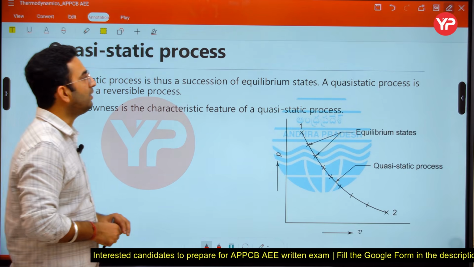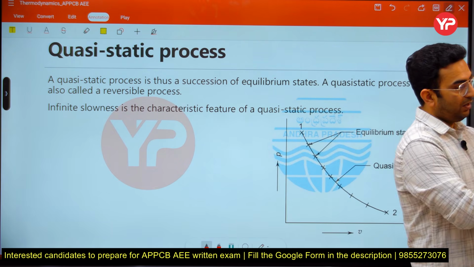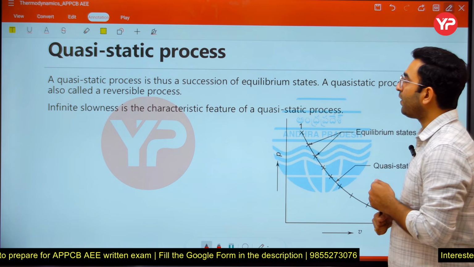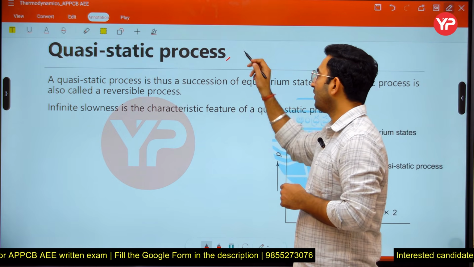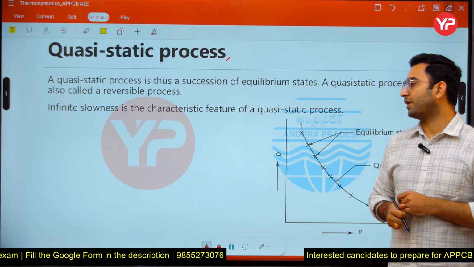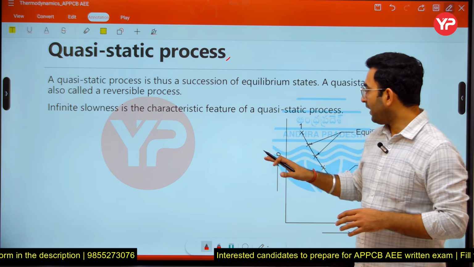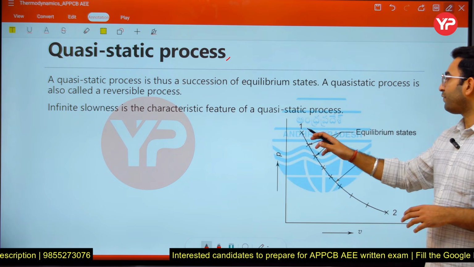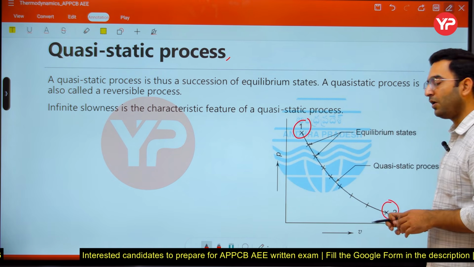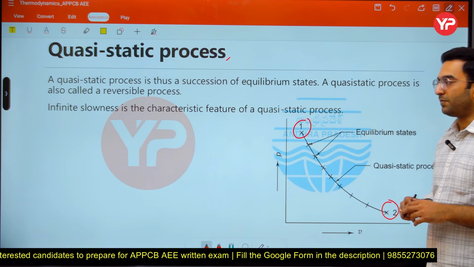Now we are going to see the concept of a quasi-static process, okay. Now just see, what is the meaning of quasi-static process? Quasi-static process is a very, very important term which we cover in thermodynamics, because I have told you first that in a certain graph, we locate the states by defining certain properties. Properties define the characteristics, states define the condition of the system, okay.